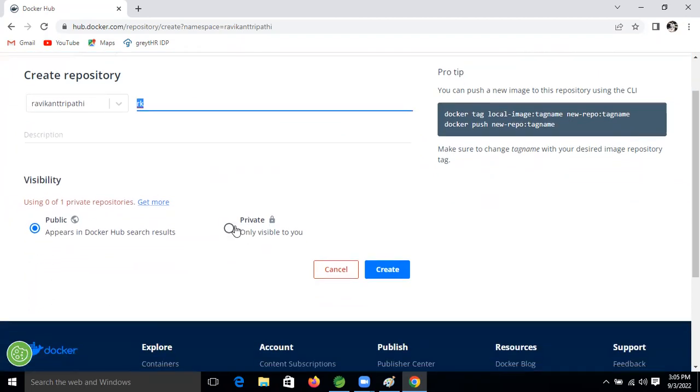Here you can select private also, and you can select public. But if you select private, you need to pay some money, right? So here I'm selecting public, because I'm using Docker as a free version, right? People are getting my point, whatever things I'm explaining, friends? Yes, Ravi. So here we will select public and click on Create.